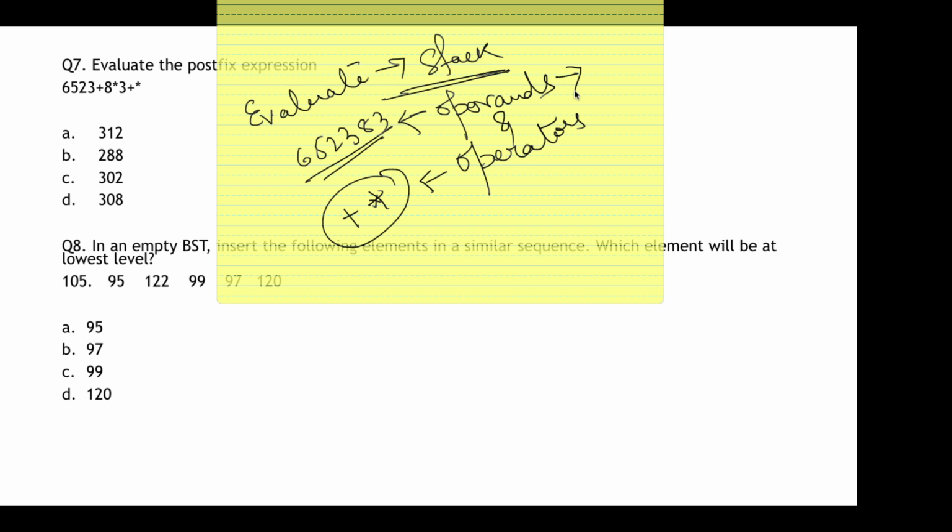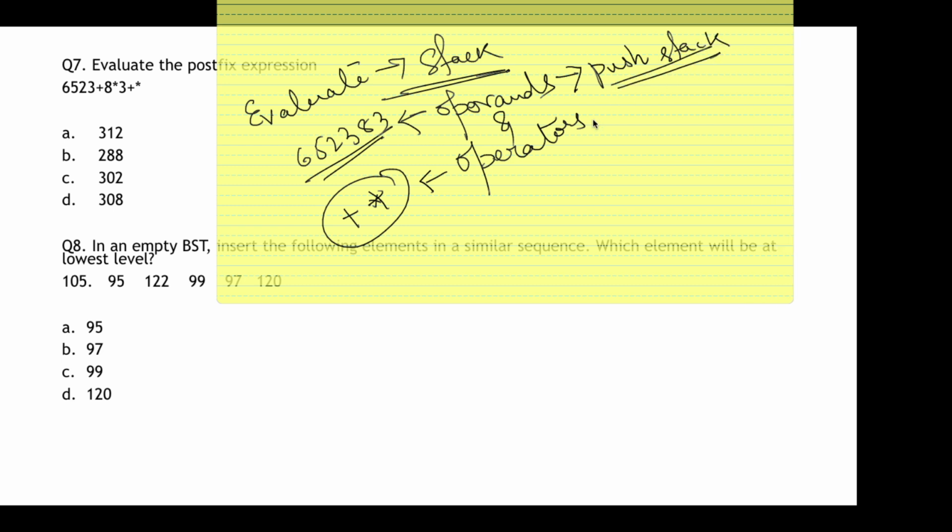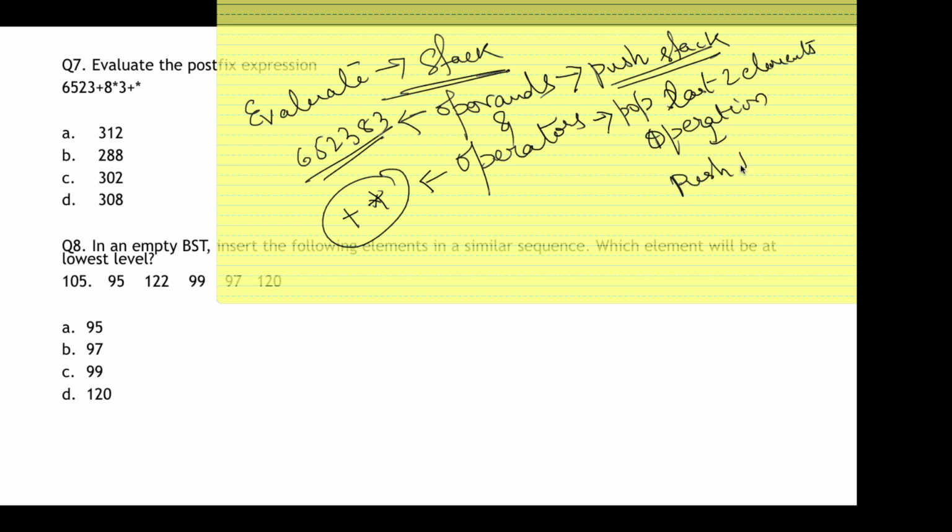So whenever it is an operand, simply push it onto the stack. And if it is an operator, then pop the last two elements, perform the operation, and push the result back onto the stack. So this is what we follow. If it is an operand, simply push the value into the stack.